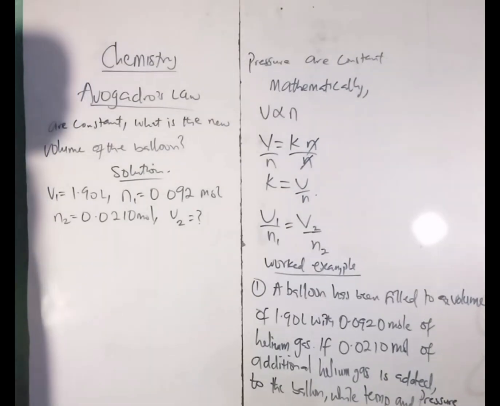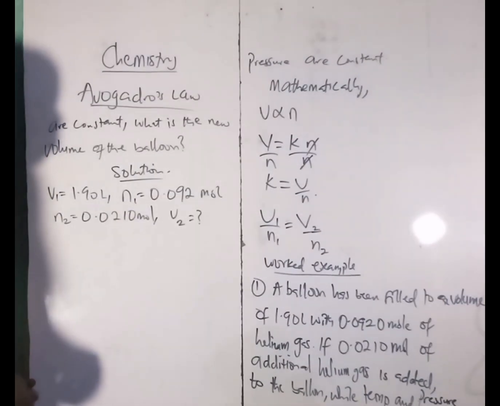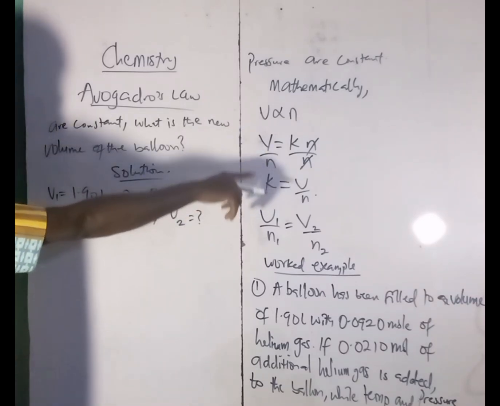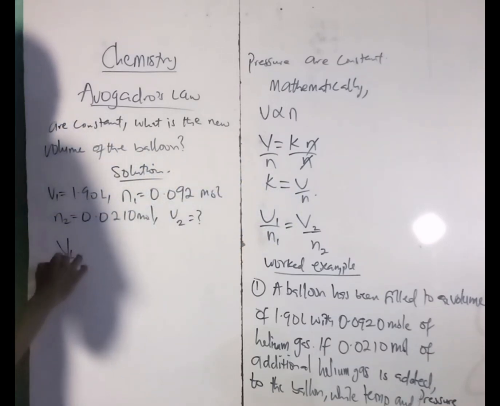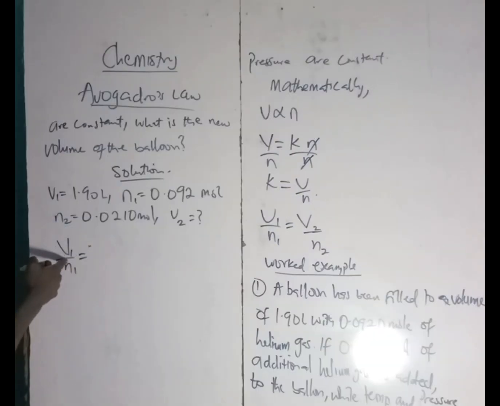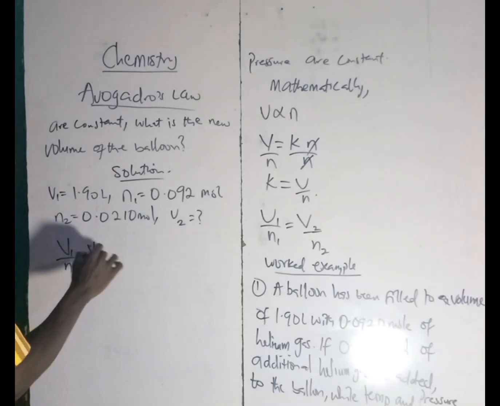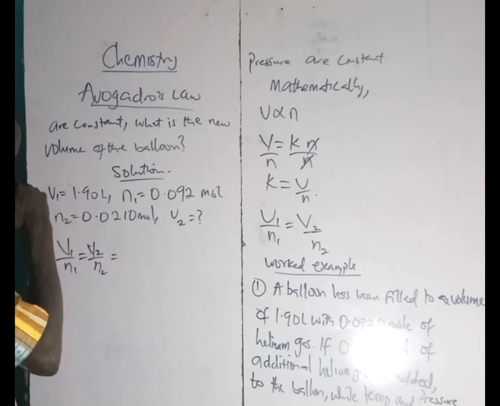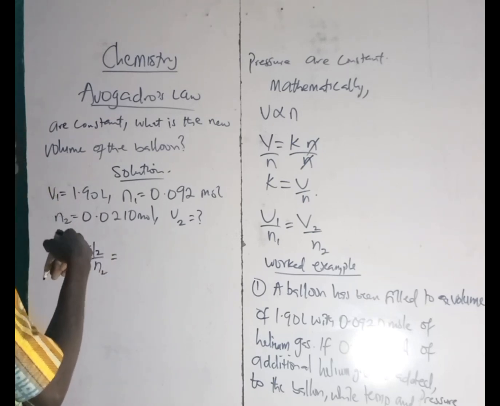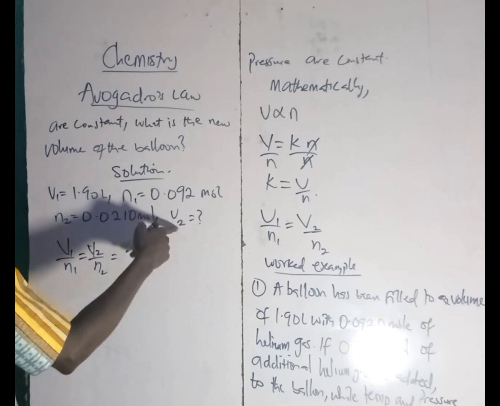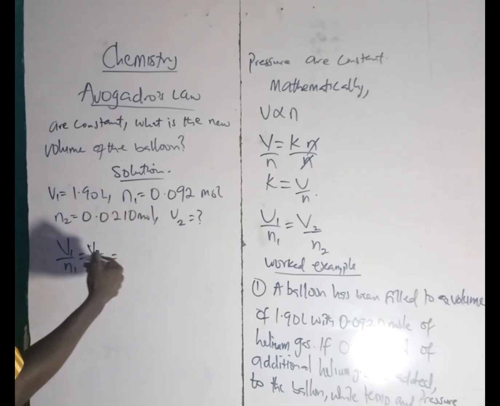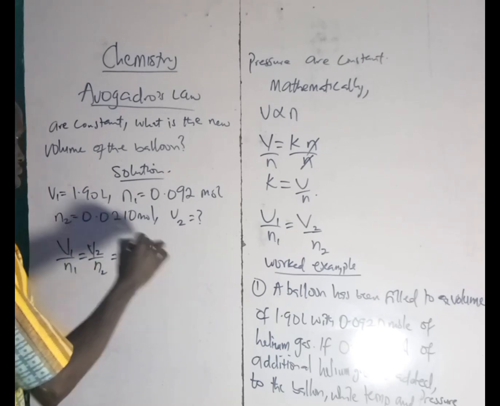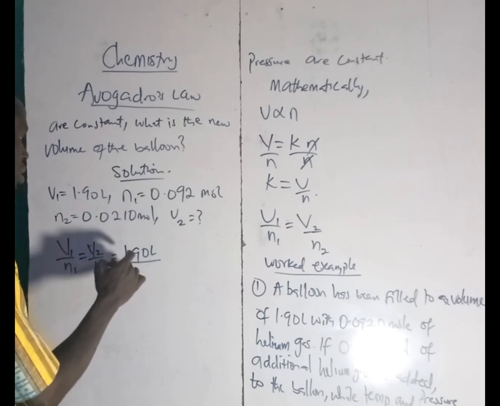Alright, let's quickly solve the question that we have here. So this is the formula: V1 over N1 equals V2 over N2. So we now have this to be what? We have gotten our V1, V2, N1, N2. So let's fix them. V1 is 1.90 L over N1 is what?